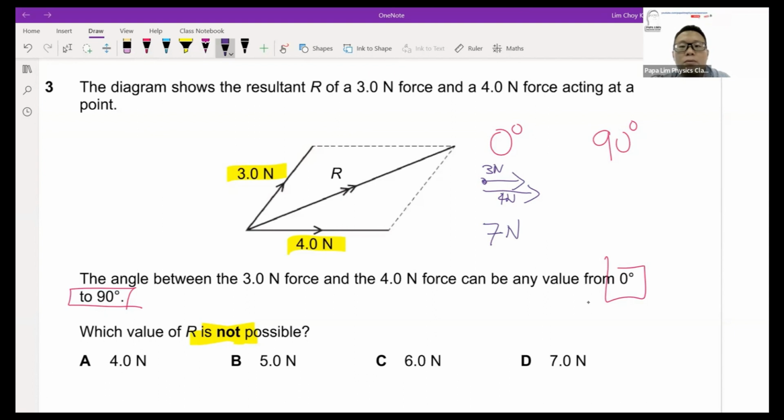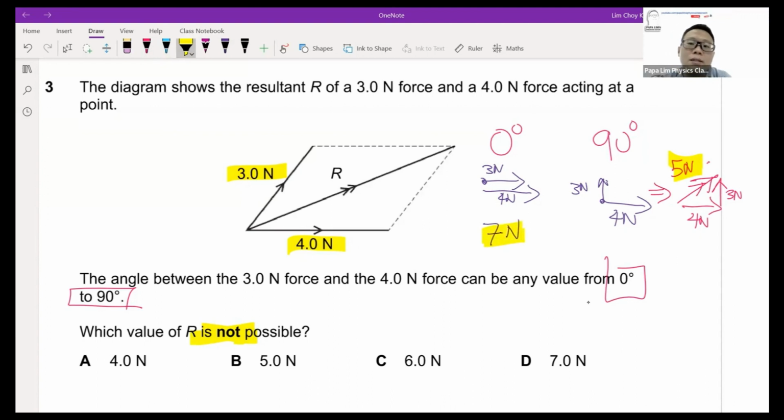Then the other one that we are looking at is when they are 90 degrees apart. Here, maybe 4 Newton is here and 3 Newton is here, so we have a resultant force in this orientation. If you do the simple tip to tail or parallelogram method, you will find 4 Newton is here, tip to tail, 3 Newton. So the resultant force here will be 5 Newton. Then the resultant force at 0 degrees will be 7 Newton.